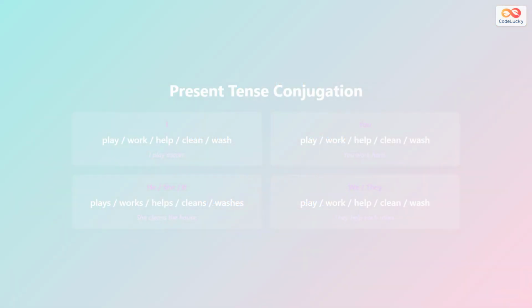Now let's see how these verbs change in the present tense. With I, you, we, and they, we use the base form. I play, you work, we help, they clean. With he, she, and it, we add "-s" to the end. He plays, she works, it helps. This is an important rule to remember. The "-s" is used only for the third person singular, which means he, she, or it.